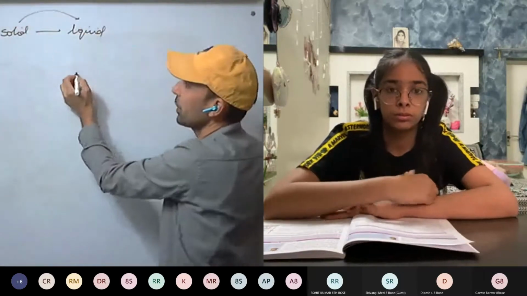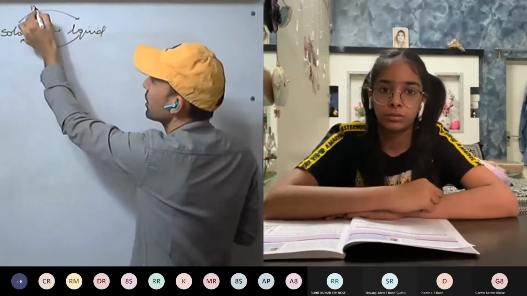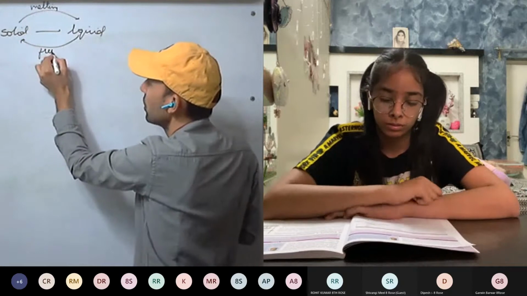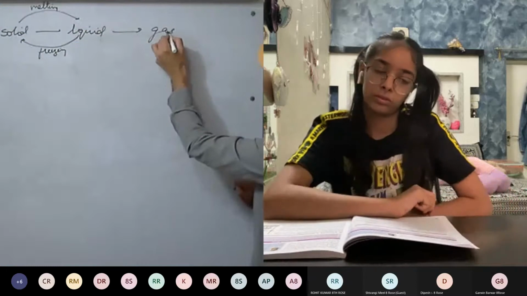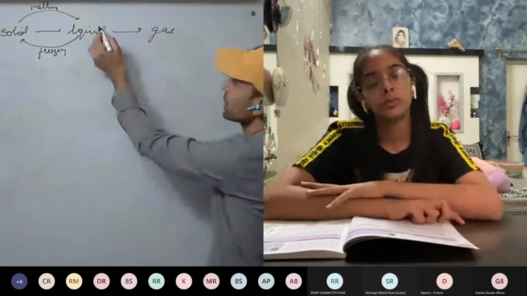Solid to liquid, that is melting. Liquid to solid, that is freezing. Melting or fusion, freezing or solidification, we have discussed. Now, liquid to gas. So first we are discussing vaporization or boiling, that is formation of vapors.